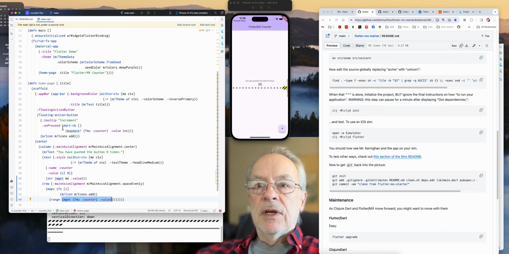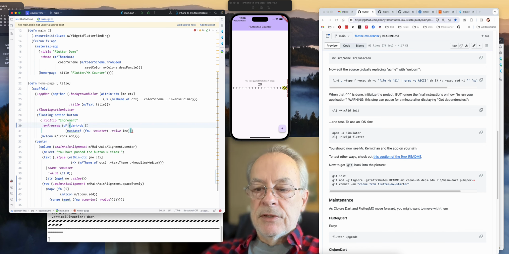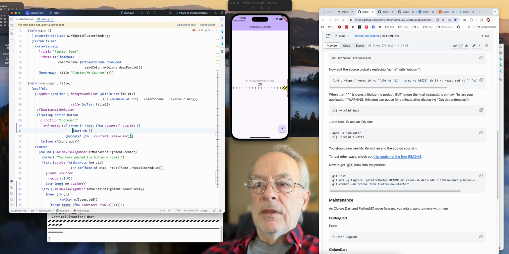I'm going to come up here to the onPress guy. I'm going to make this a formula because we're now computing stuff here. And we're going to say when that value is less than 3, well, when less than that value, 3, you always get these things, I always get these things backwards. Then we're going to have a callback.